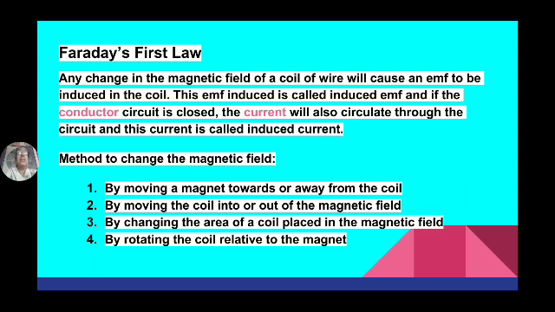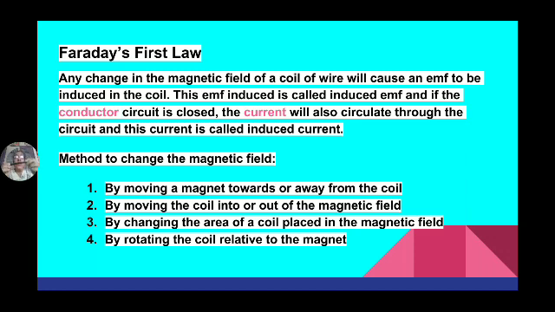Any change in the magnetic field of a coil of wire: initially there is no flux in this coil. When this conductor is away from here, there is no flux in the coil. If I bring the coil into the magnetic field, then some flux links with that coil. That is the meaning of any change in the magnetic field of a coil.